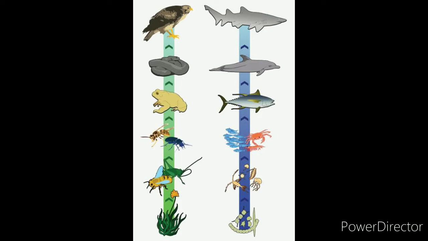In the second one, you can see there are some phytoplanktons, small plant-like structures in the marine ecosystem, and these are eaten by small krills. These krills are eaten by crabs and later on larger fishes, and at the end a shark will be eating those fishes.